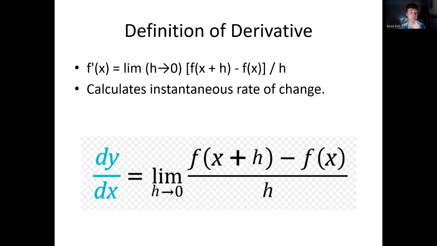Now we're looking at where it says lim h tending towards 0. This means we are making h smaller and smaller, getting closer and closer to 0, so that our two points are almost on top of each other. As h shrinks to 0, the secant line approaches the tangent line at the point x.